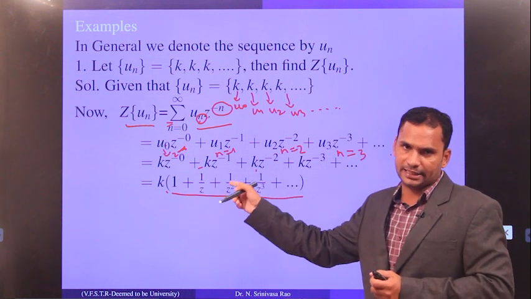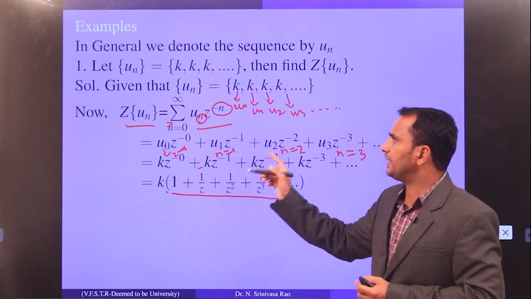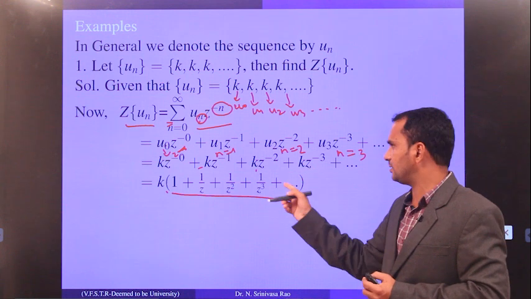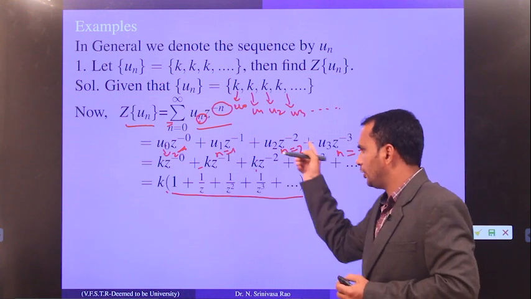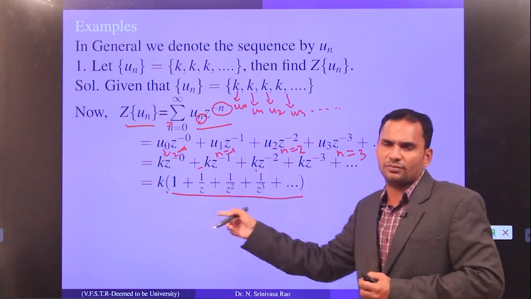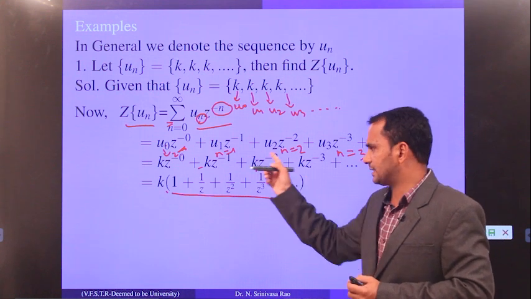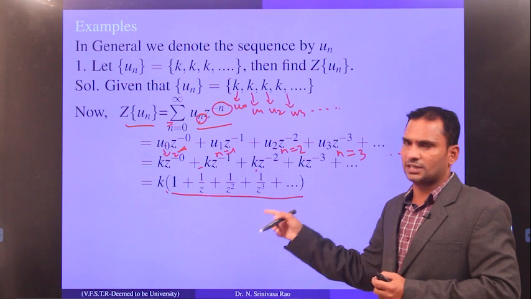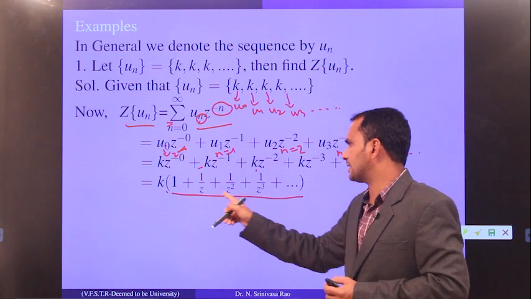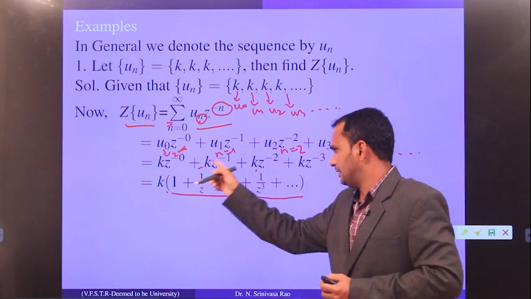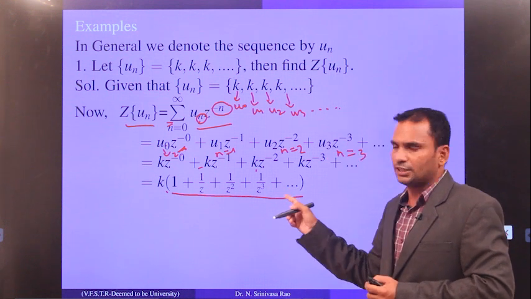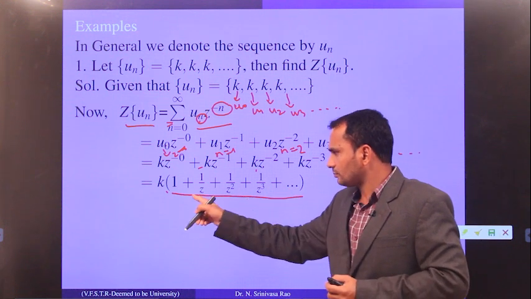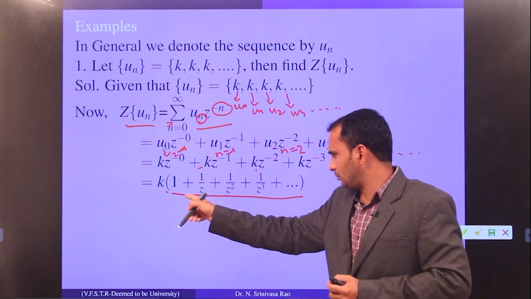So that is our target. Not only here, if you find any Z transformation, you should know the knowledge about the sum of the series, whether it is an arithmetic progression or a geometric progression. So you should know what is the sum of this infinite series. Now, can you tell me what we have to replace?